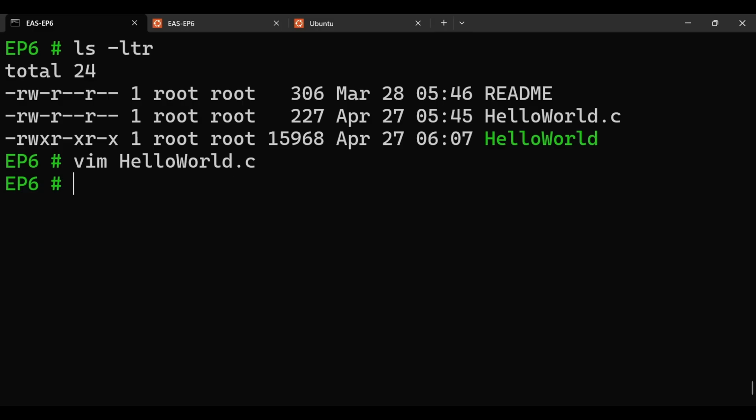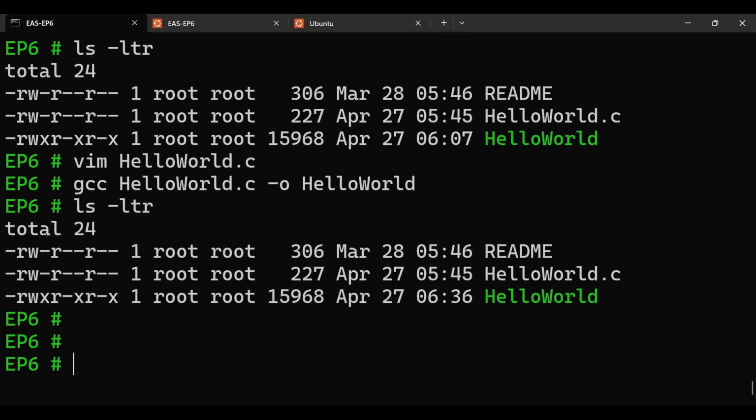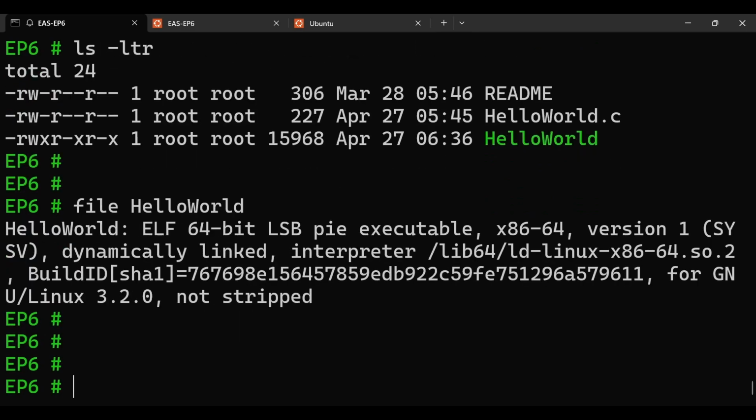In the third episode, we covered what is happening at this stage, gcc -c -o hello world.c. When we run this command, what is actually happening behind the scenes, we have covered it. In the fourth episode, this is the ELF file, hello world. How to read this, how to debug it, and everything inside the ELF file.